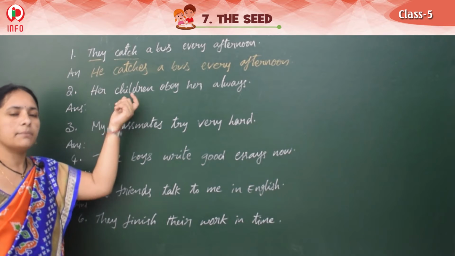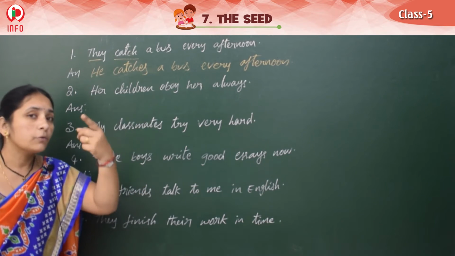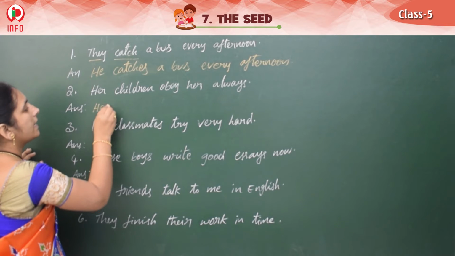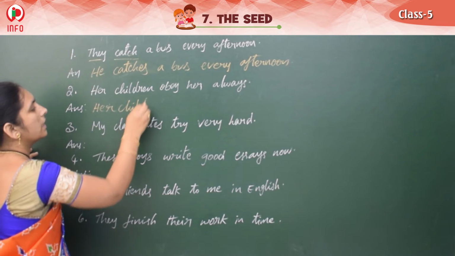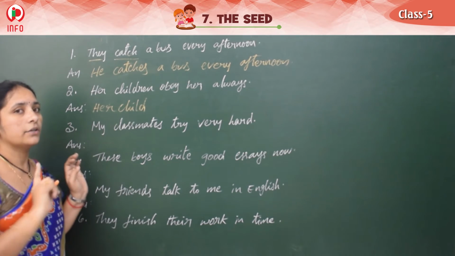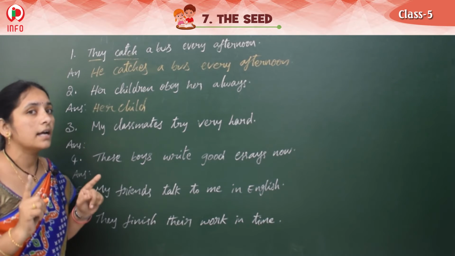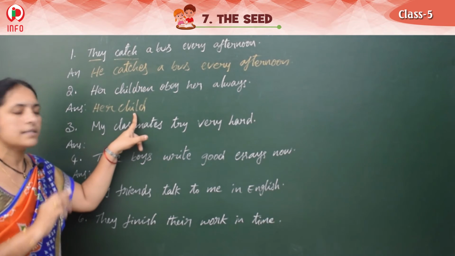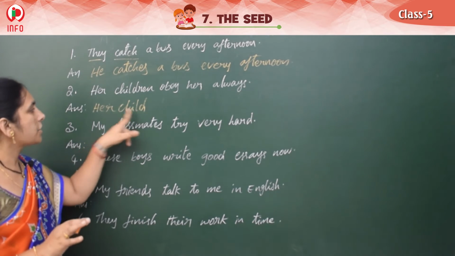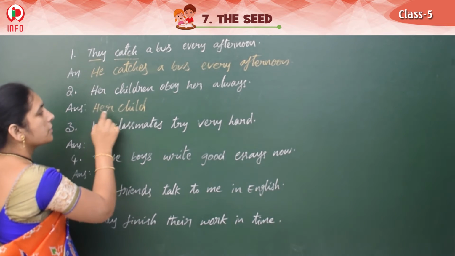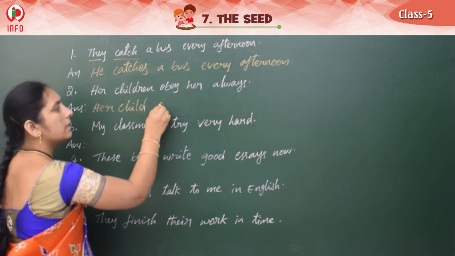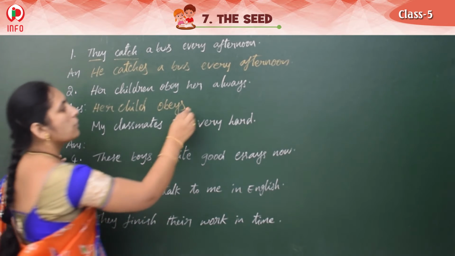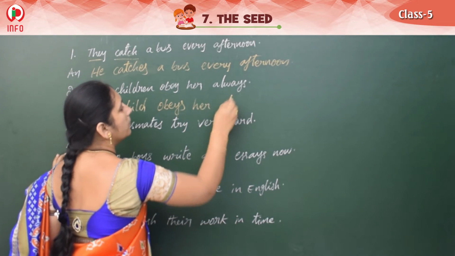Her children, that means maybe 2 members, 3 members. But only one child means what can we write? Very good. Her child. Children is the plural. Child is the singular. We don't have the word children's. Be careful, children is the plural. Child is the singular. Okay. Her child. So here singular means what we should write here? Obeys. SRES form, right? So obeys her always.